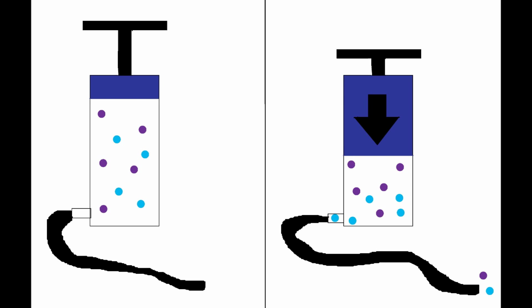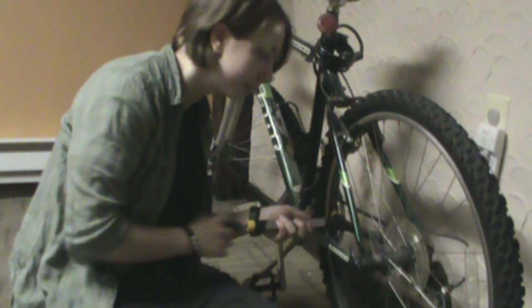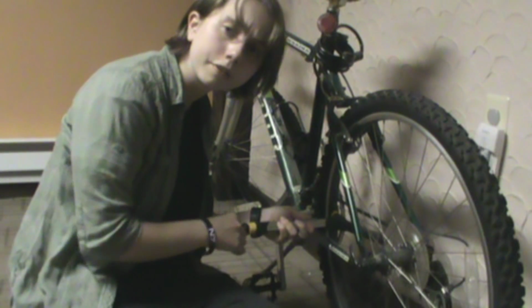Like how this bike pump works. When you push down on the handle, this causes the volume to decrease, thus causing the pressure to increase and go through the valve into the bike tire. With the help of Boyle's law and this factor, and after a few minutes of hard work, you're ready to ride.